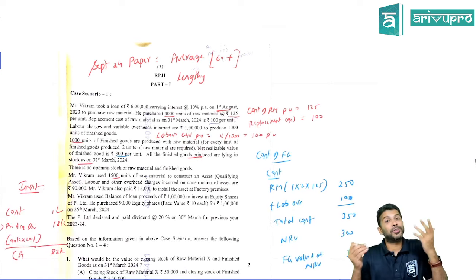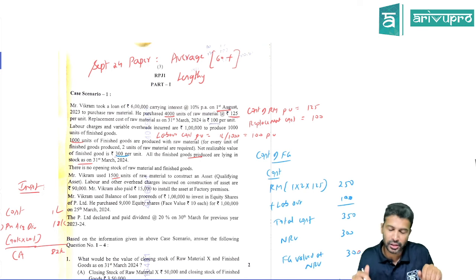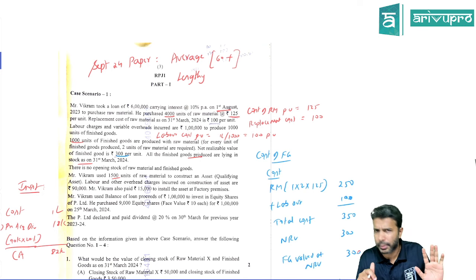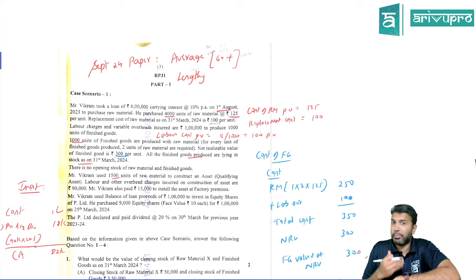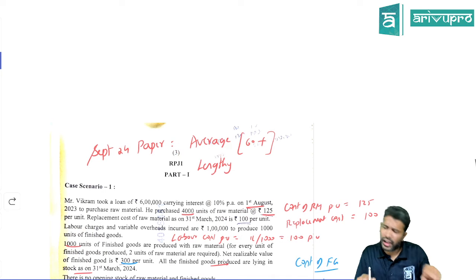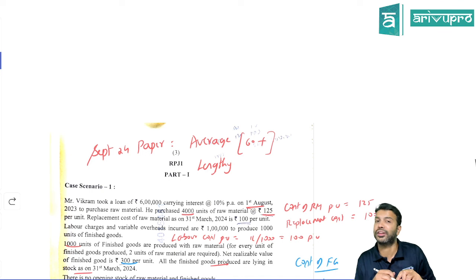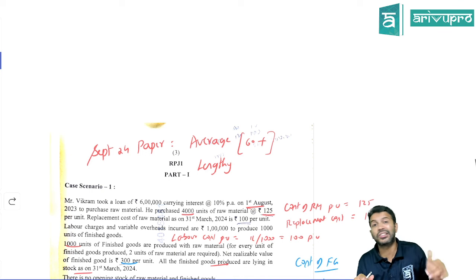So the first part: if you ask me, sir, what is your view on the paper? I just did a quick review of the paper today, and I've written some comments. I'll go over that with you. As per my understanding, this is an average level paper. Looking at the questions, it's quite possible that many students can score 60 plus in this kind of paper.